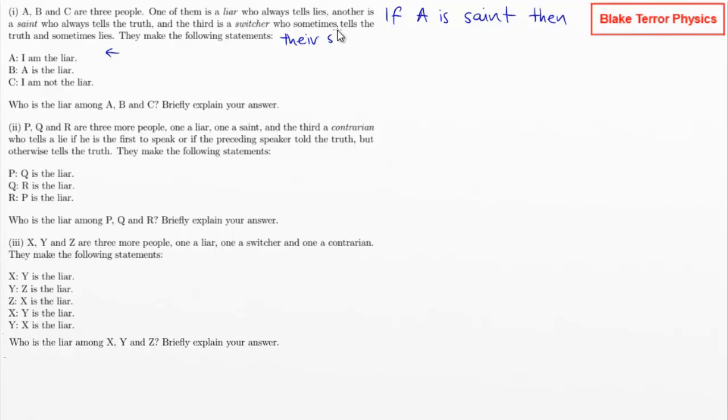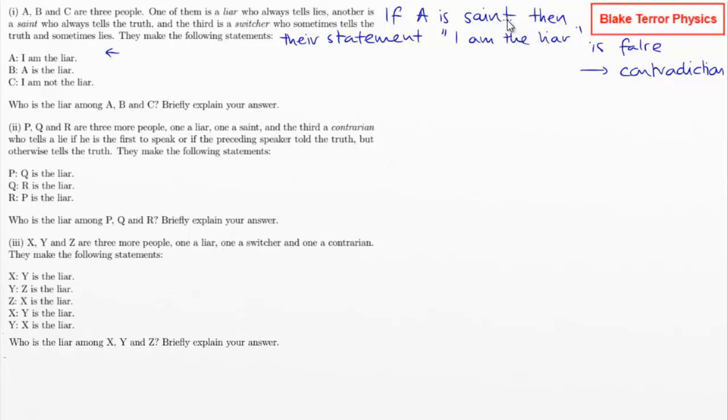So we can then say their statement, in this case, I am the liar, is false. So we've got a contradiction. We've got someone who's meant to be only saying things that are true, saying something false. So that is a contradiction because we're setting up these chains and we want to say for each chain, is it coherent and consistent? In this case, it's a contradiction. So A is not the saint.